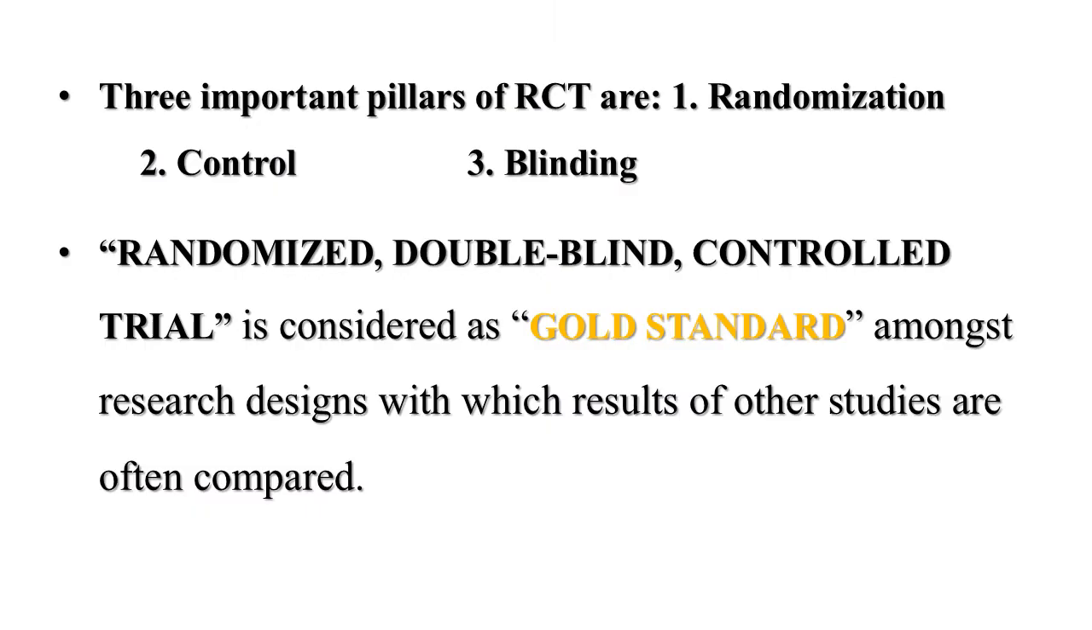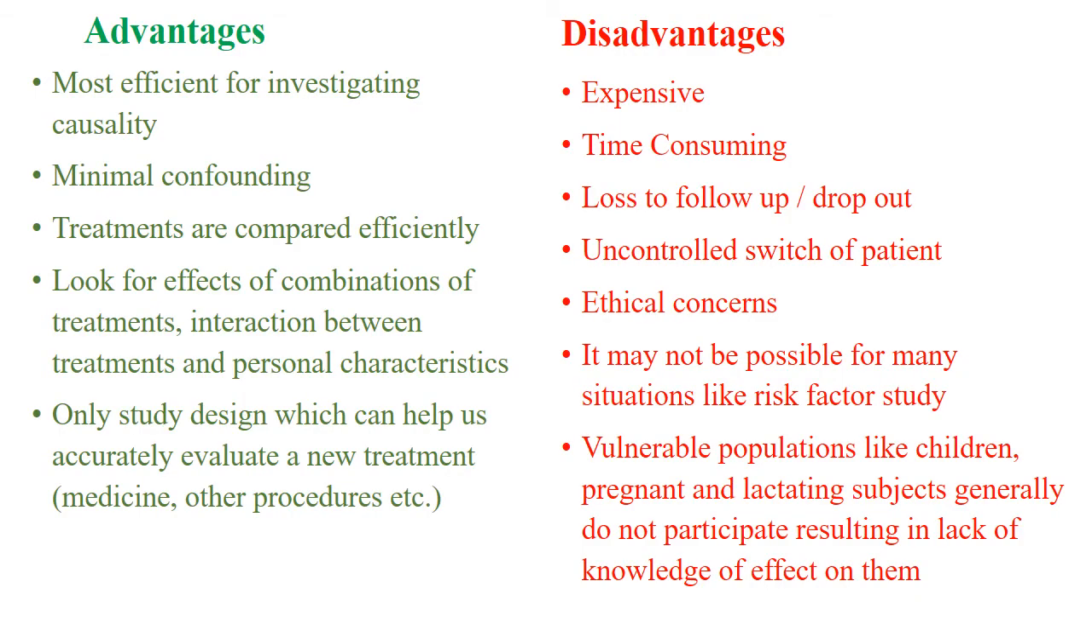Now, the most important steps in the RCT are randomization, controlling, and blinding. So, a randomized double blind control trial is considered a gold standard. Remember this for your MCQs: randomized double blind control trial. Now, the advantages and disadvantages are listed. You can read for yourself. You can pause.